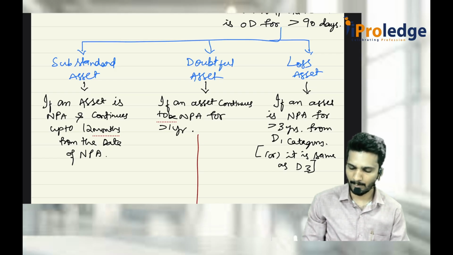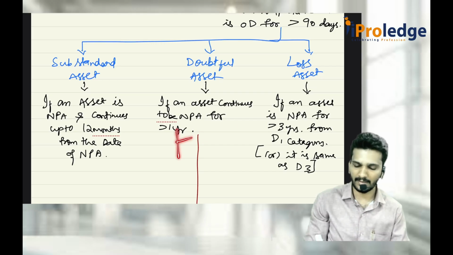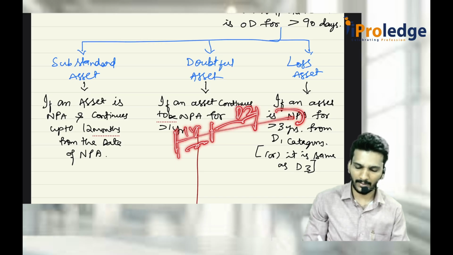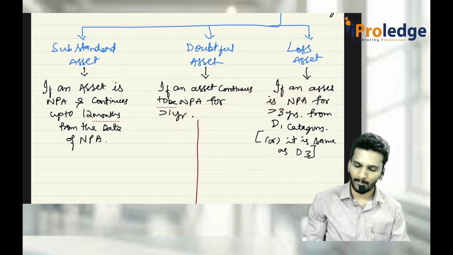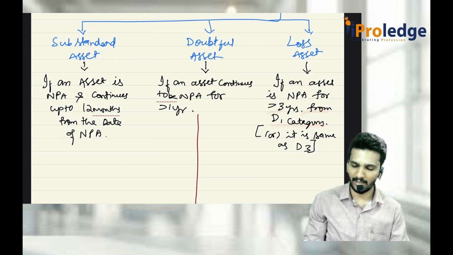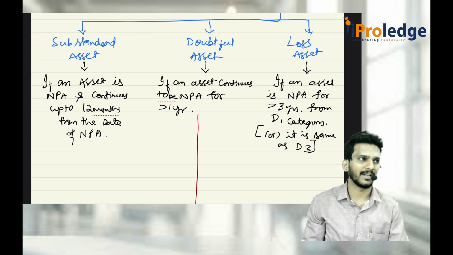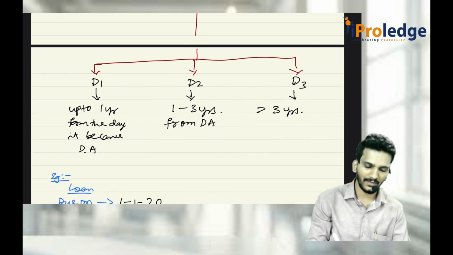Because D1 is till 1 year, it is D1 only. After the 2 years it is D2 only. That means 1 plus 2, it is 3 years. From here it is a loss asset. More than 3 years from the D1 category, or it is the same as D3. Loss asset is similar to D3. What is D1 asset? Up to 1 year from the date of NPA.